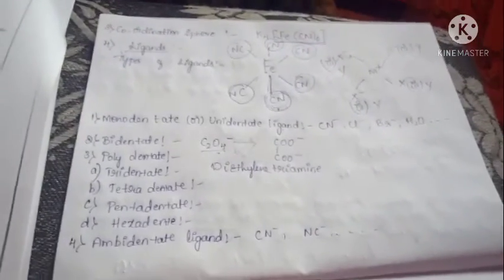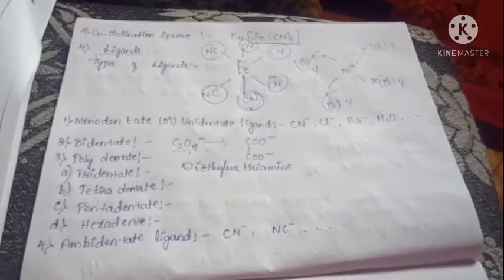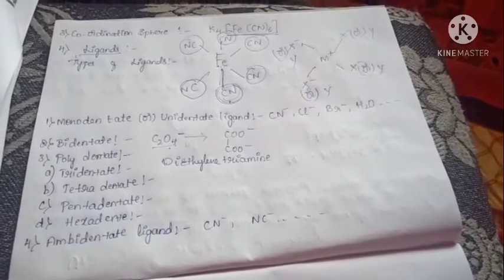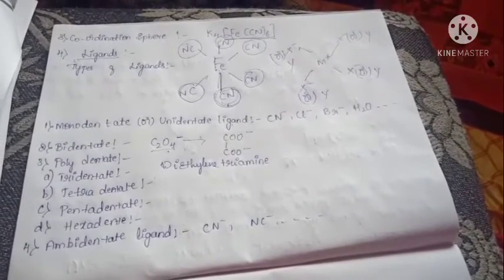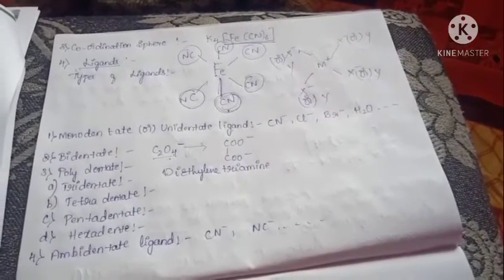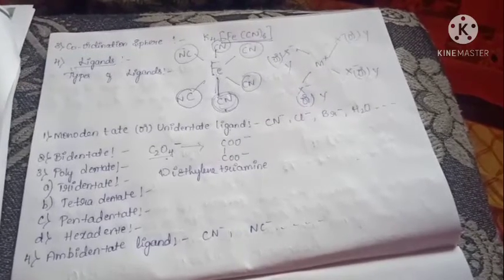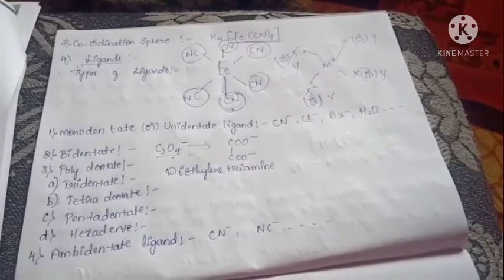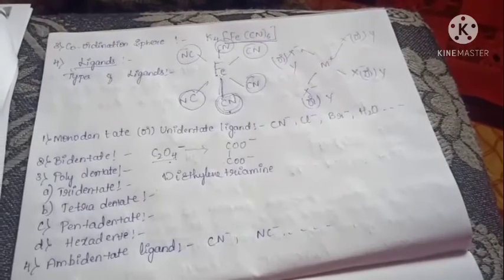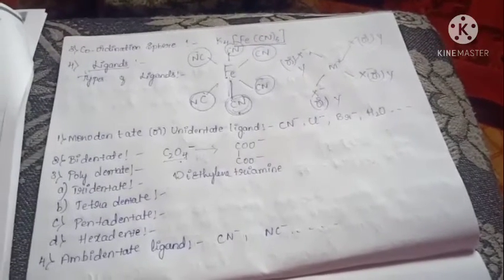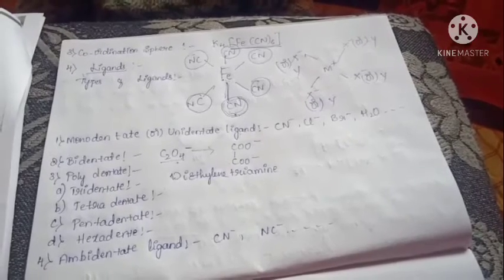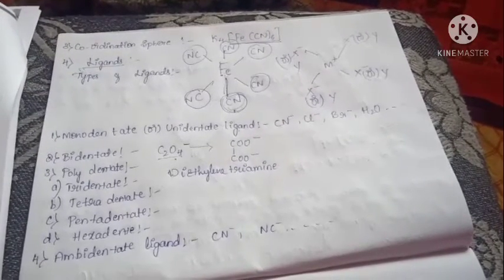Once again, let's go through them. The first one is the monodentate or unidentate ligand. It contains only one donor atom, which means it bonds with the central metal atom through only one coordinate bond. Bidentate means it has two donor atoms and forms two coordinate bonds with the central metal ion.